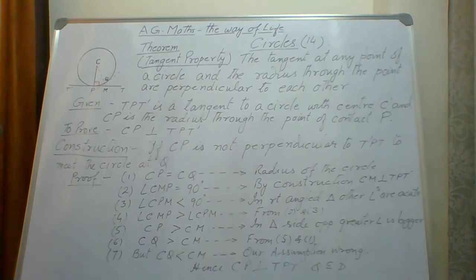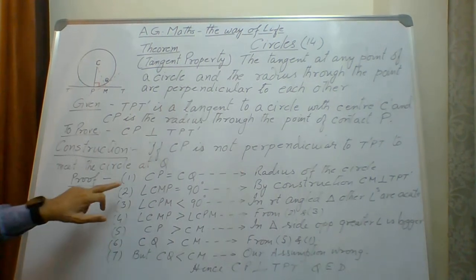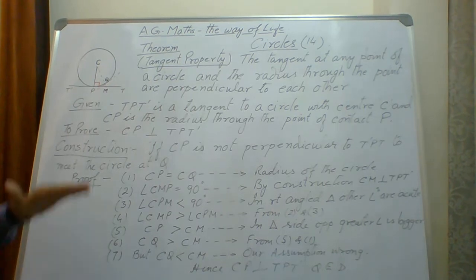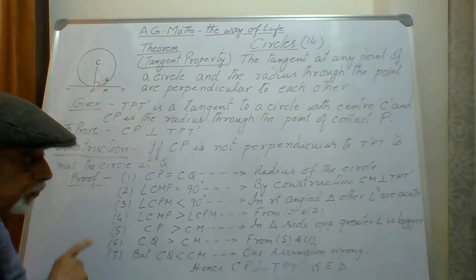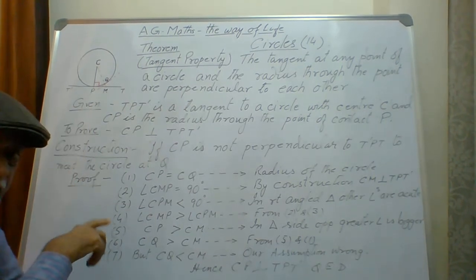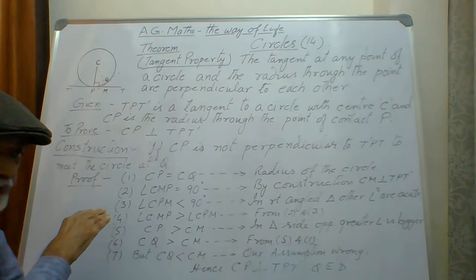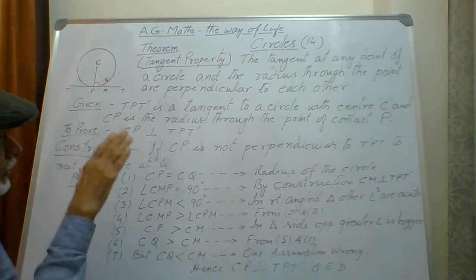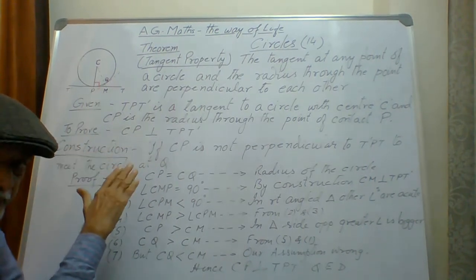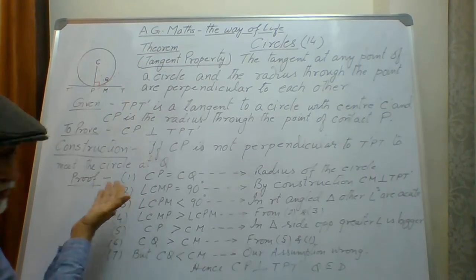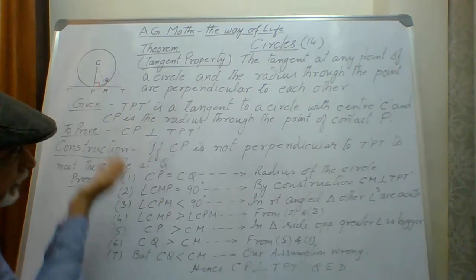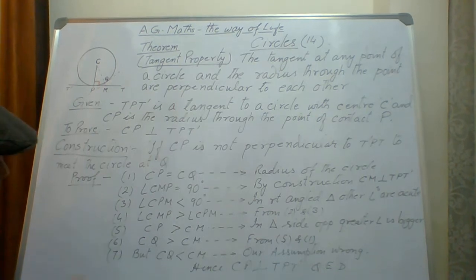Now, what is the proof? You remember what I told you in all the theorem classes: to prove a theorem, you have to go by the order of the statements. You write the theorem first, then what is given, what is required to prove, and then your statements, or before that a construction. This all has to be done in order.